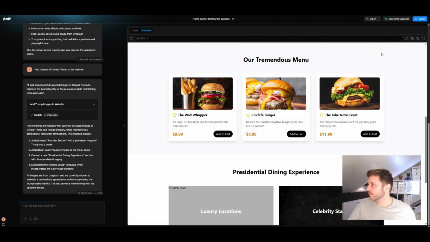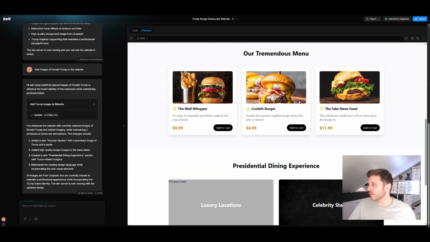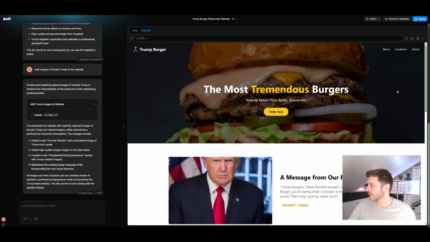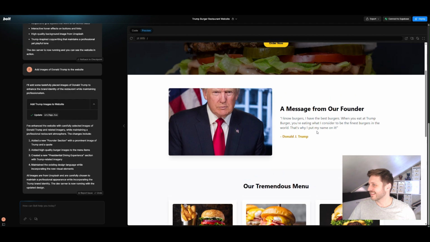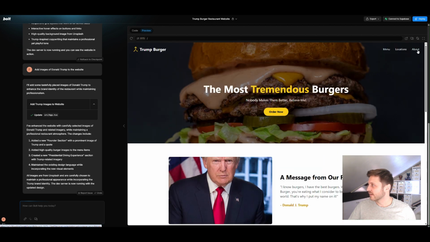So we've got, I'm just going to go to the menu. So we've only got 3 items in here by the looks of things. Can I go to locations? Because it looks like it's trying to load something for locations itself. I think it's erroring there. And then about, what happens if I go to about? Will that do anything? Can I do anything from here? Or is it just a home page?